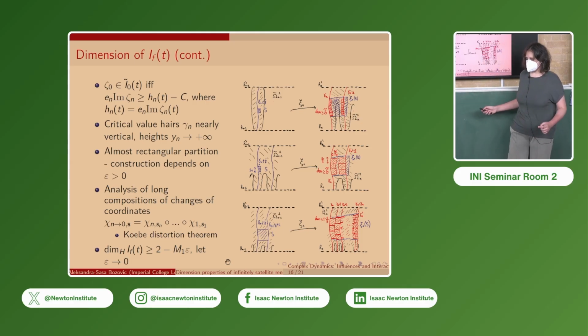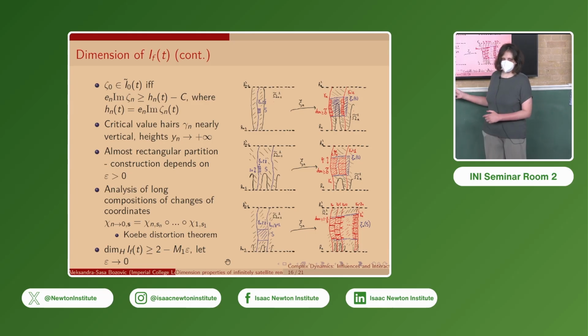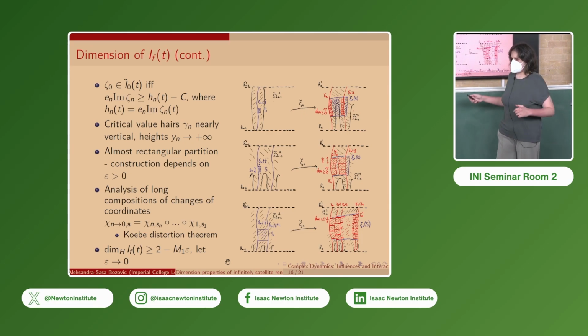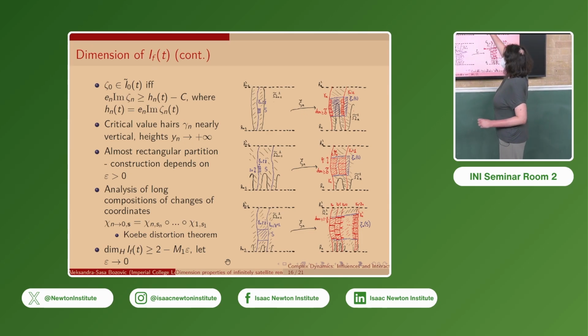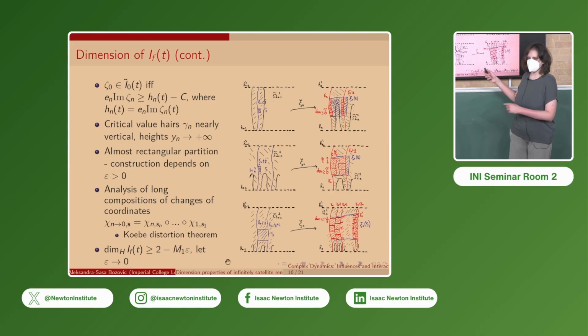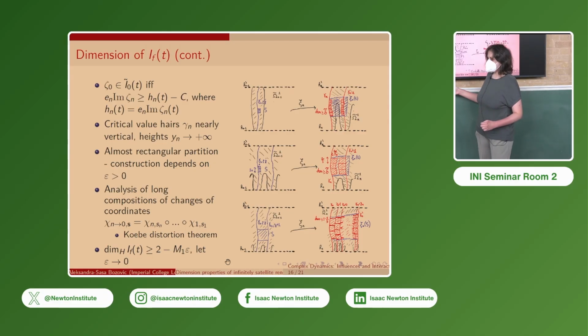And the diameters will depend on a product of contraction factors, which depend on the derivatives of the changes of coordinates. So to simplify, there are basically 3 cases. One case where these densities are bad, so we can only say that they are bounded below by some uniform positive density, but we can't say that it's close to 1. However, the contraction factors will be good. They will tend to 0 as n goes to infinity.